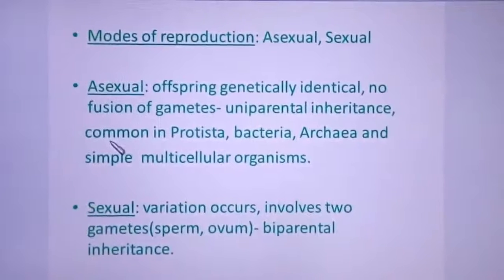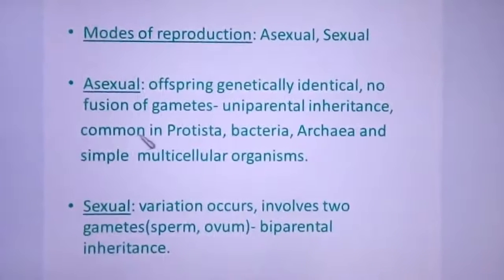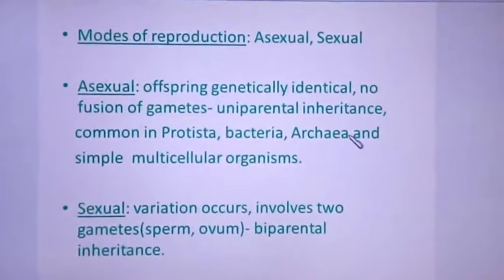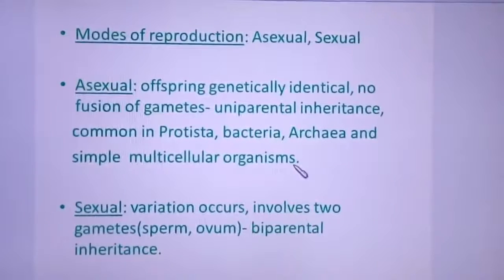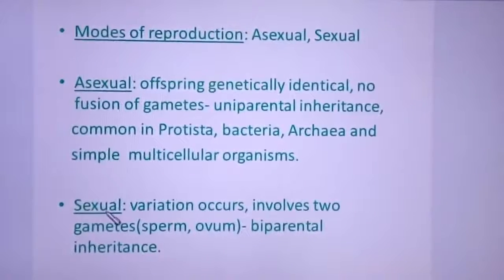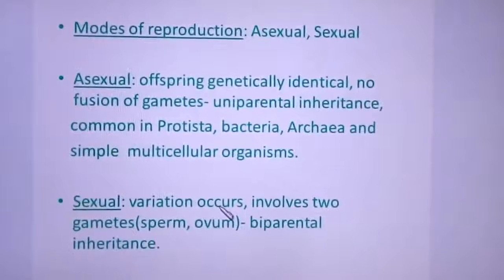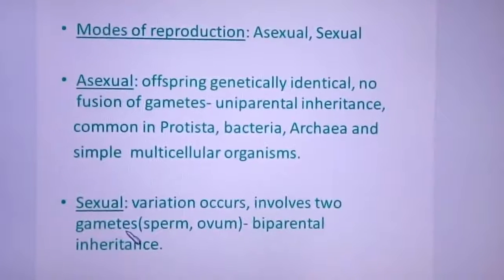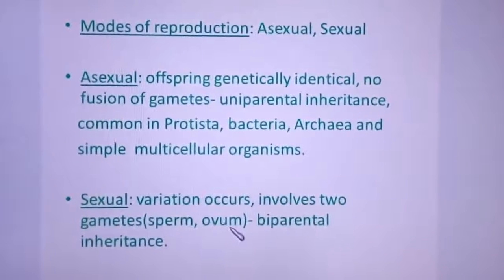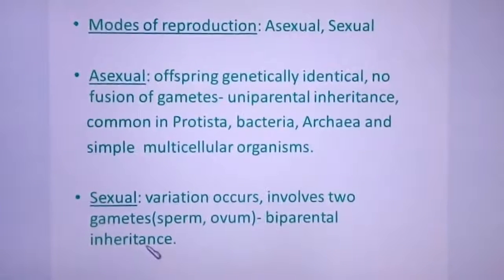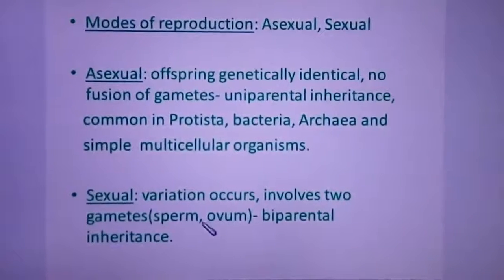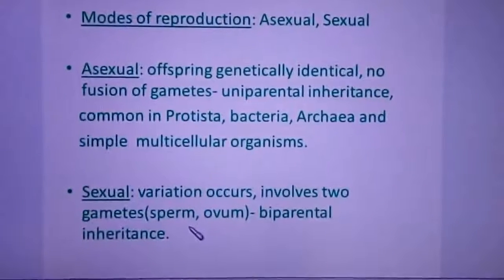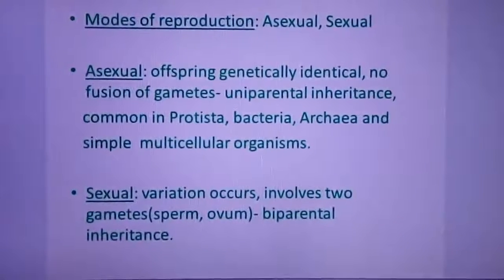This type of reproduction is common in certain organisms like Protista, bacteria, archaea and simple multicellular organisms. Next, when we go to sexual reproduction, variation occurs. Variation occurs because there is an involvement of two gametes, that is sperm and ovum. This we call biparental inheritance, because here there is an involvement of two different parents which are giving rise to sperm and ovum.